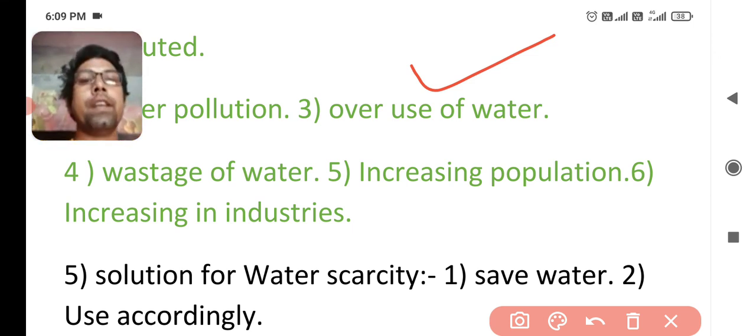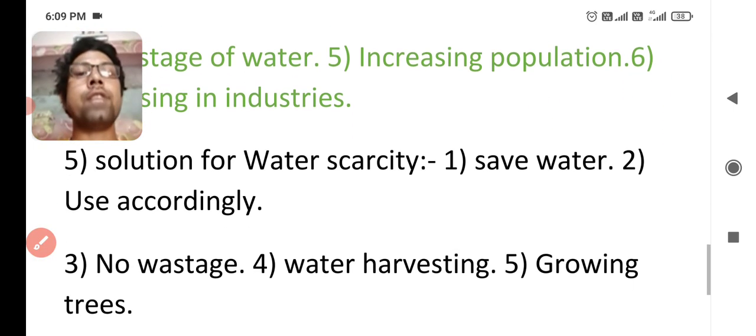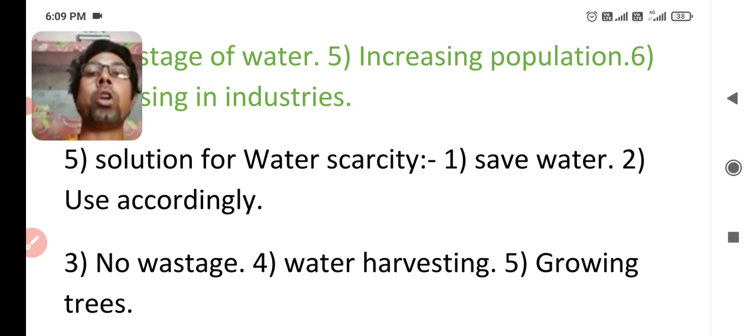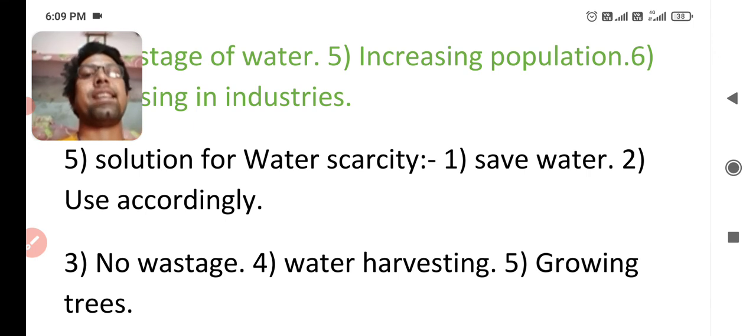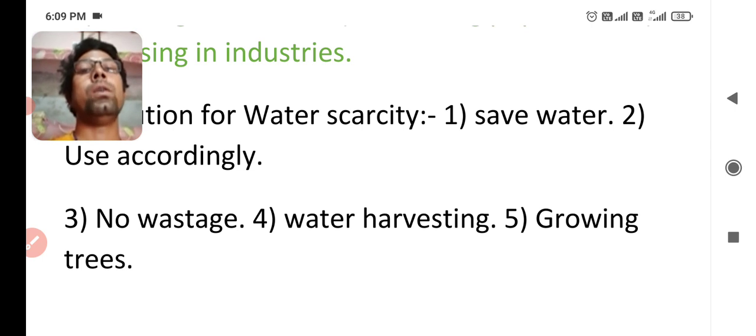And the next point is how can we solve the problem of water scarcity? We can solve it by saving water. Saving water means use it carefully and use it accordingly. When we don't need much, don't use it in excess. And the next is no wastage. Please, if we have a lot of water, don't waste it, so you can save it. You can close the tap after using.